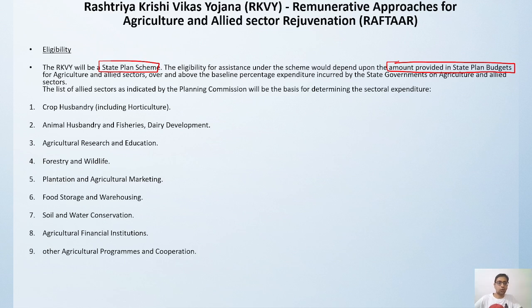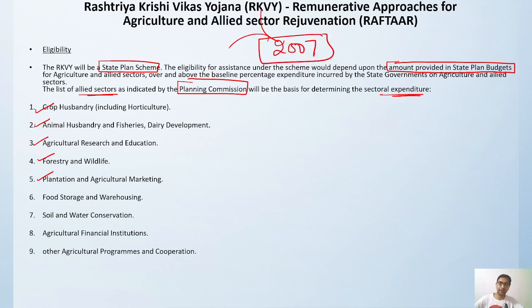There are a lot of sectors which were indicated by the planning commission earlier, which has been removed, and they will be the basis of determining the sectoral expenditure. Planning commission is not there right now. The main sectoral expenditure can be done in crop husbandry, animal husbandry, agriculture research and education, forestry, wildlife, plantation agriculture, because these were approved by the earlier planning commission, since Rashtriya Krishi Vikas Yojana was launched in 2007, and during that time the planning commission was there. But still the places where sectoral expenditure has to be done are still there.